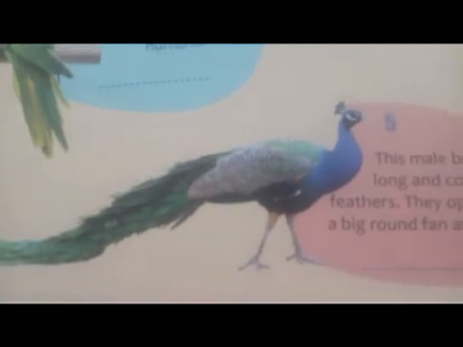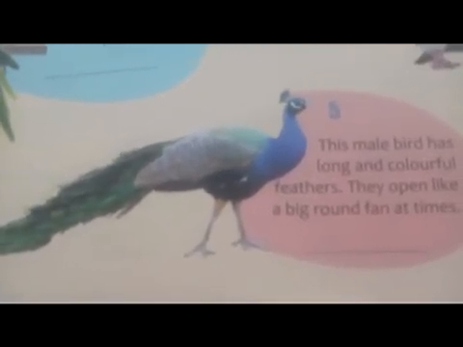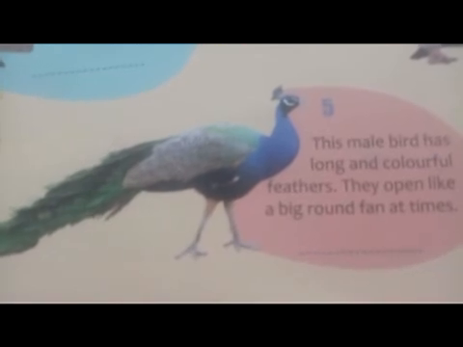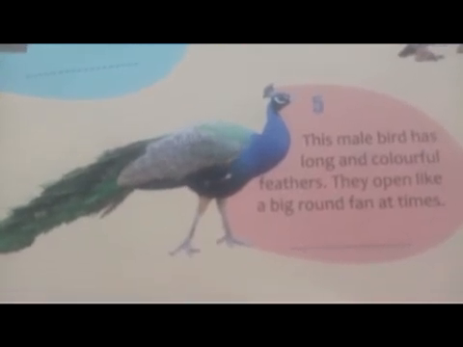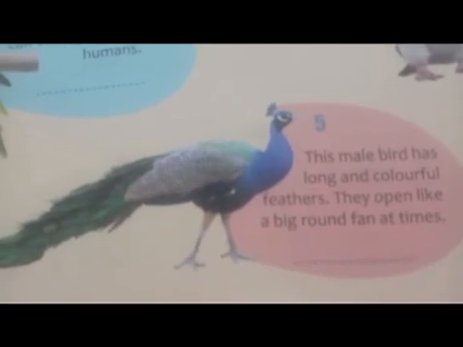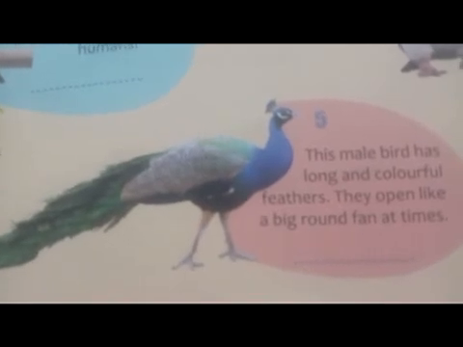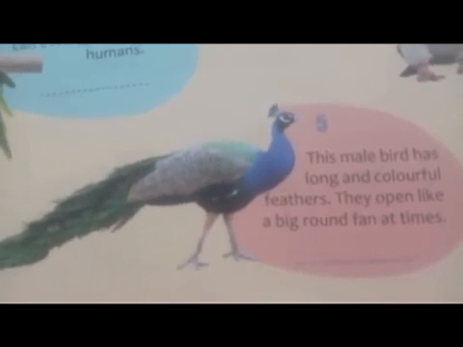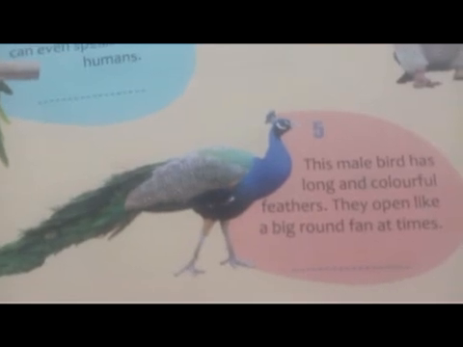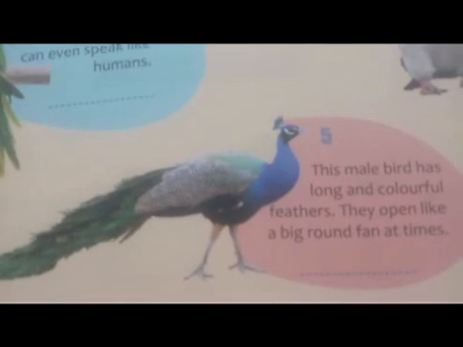When the peacock is happy, it opens up its feathers into a big round fan and starts dancing. Children, do you know that the male bird is called peacock and the female bird is called peahen? But here is a picture of the male bird. So what will be the answer? Peacock. P-E-A-C-O-C-K.